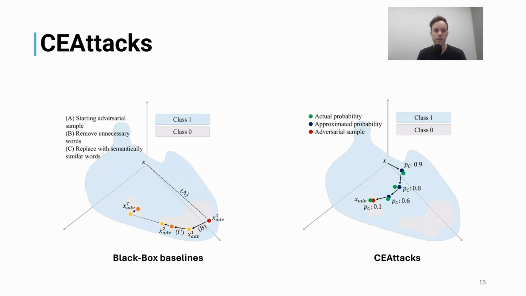So previous black box baselines work by overperturbing a sample by maybe changing all words. And then they see that one of these samples is adversarial, and then they try to increase the quality by maybe changing some of the words back to the original ones, and they keep prompting the model to make sure that it's still adversarial. Our technique is more direct, so we change just one word at a time, and as we're minimizing the confidence, we increase the likelihood of misclassification.